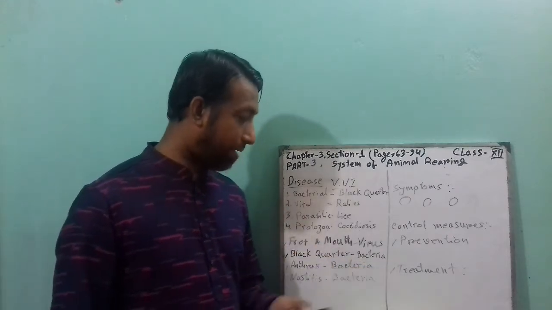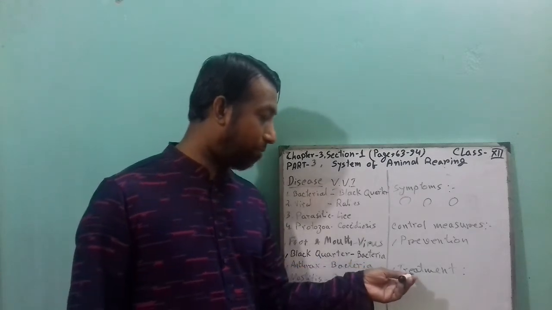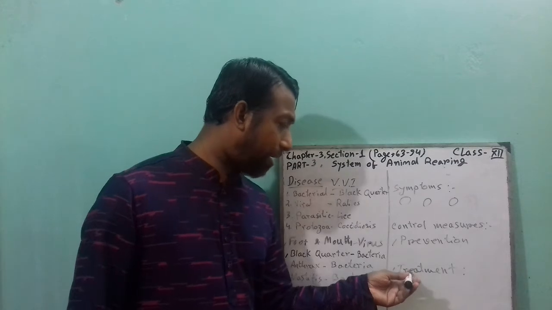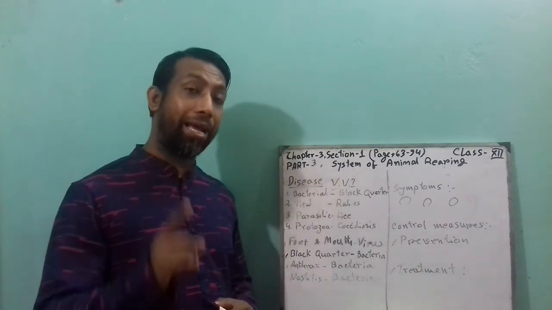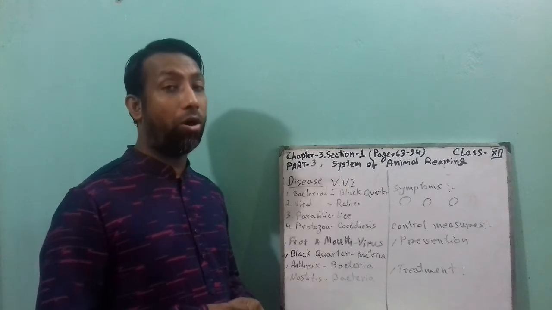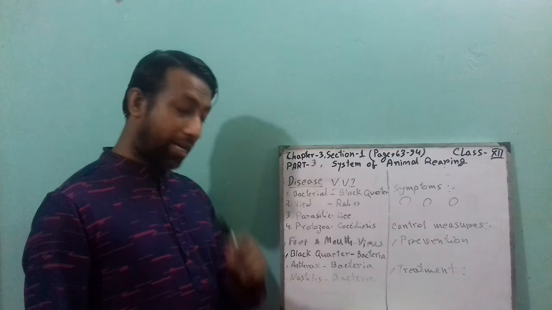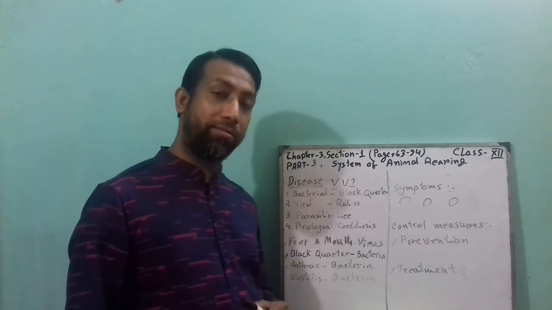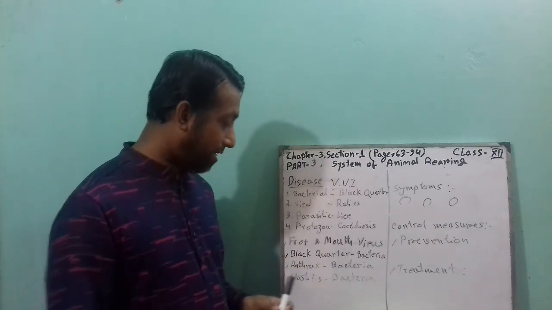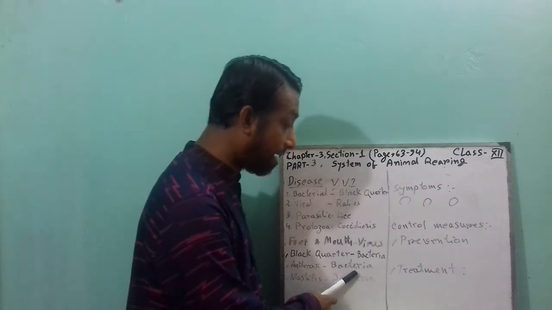So this is the treatment. And for black quarter disease you can provide antibiotic injection as well, according to the advice of the veterinary doctor or animal doctor. So the next one is anthrax disease. Anthrax is also caused by the attack of bacteria.